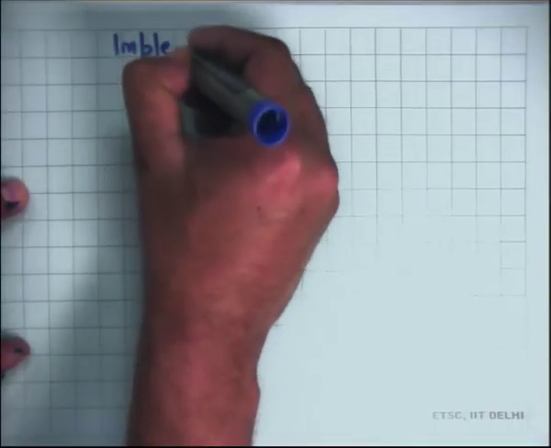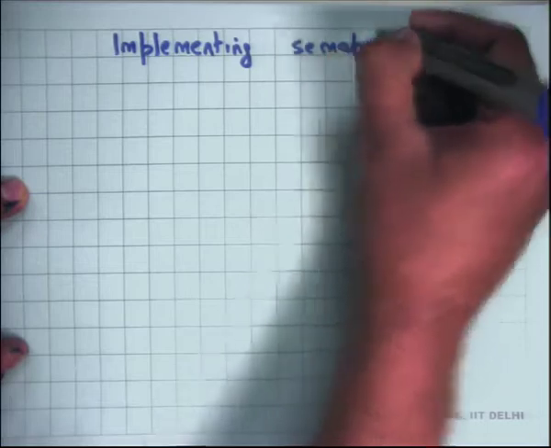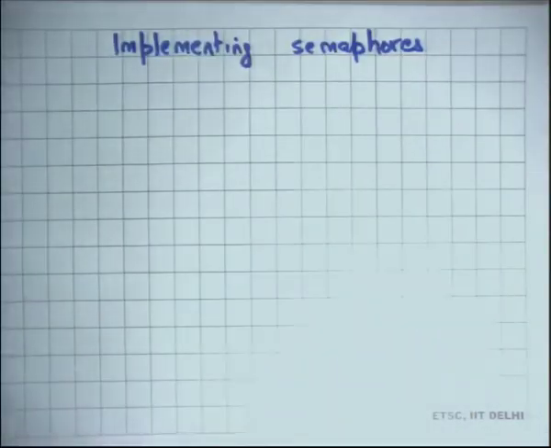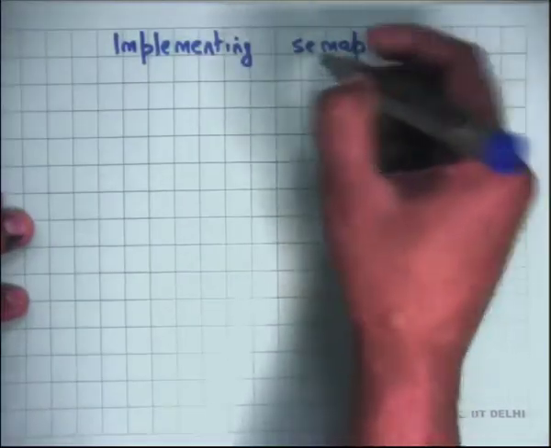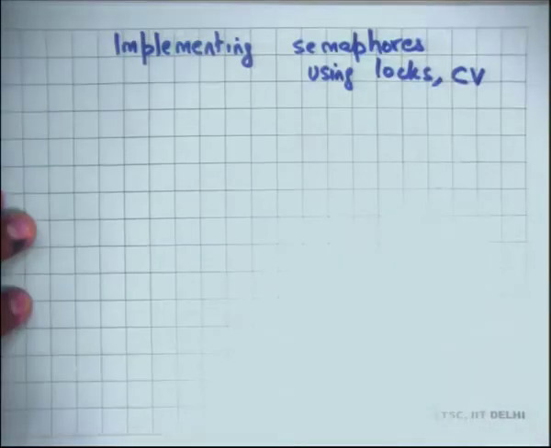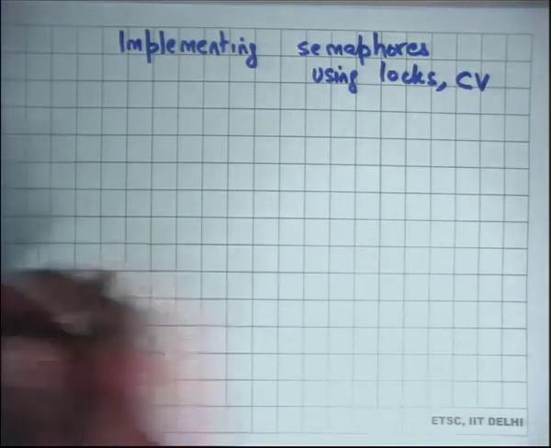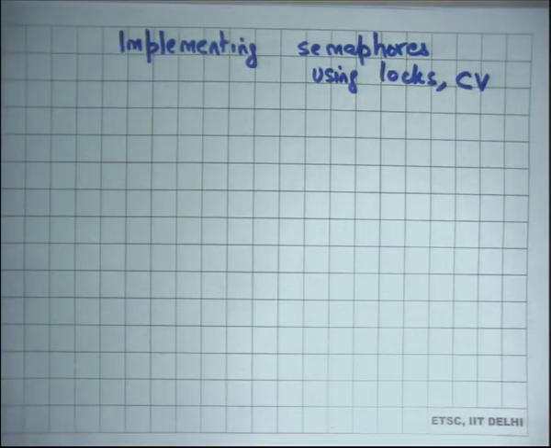To make this clearer, I think it will help if we implement semaphores. The implementation will make it clear exactly what the semantics of semaphores are in concrete terms instead of just plain English, and I am going to use locks and condition variables to implement semaphores. What I showed you in the previous slide was the semantics, or the abstraction, of a semaphore, but let us look at how a semaphore could be implemented. I am going to give you one example implementation.